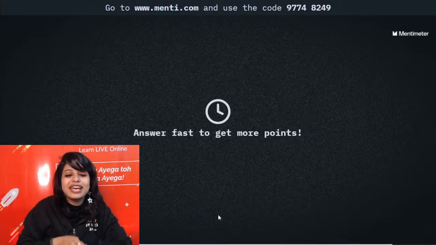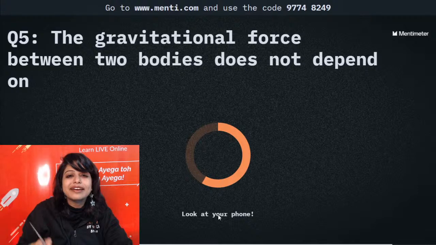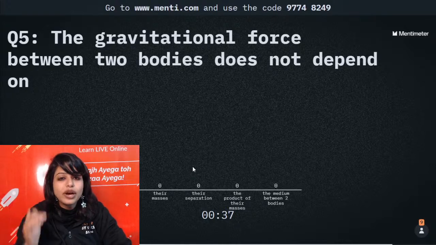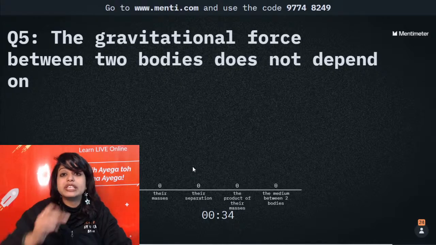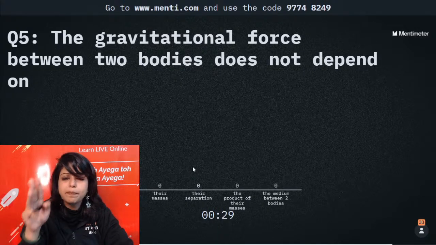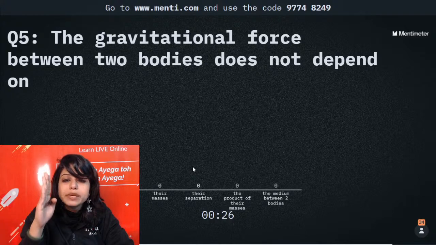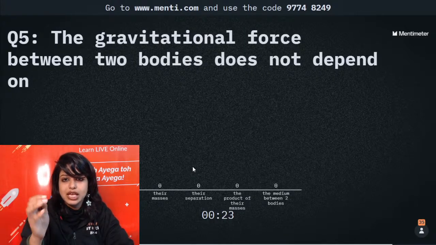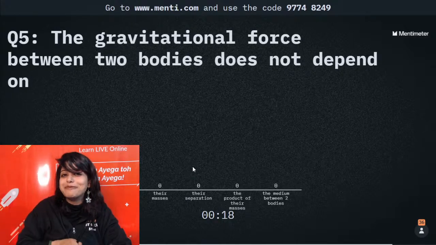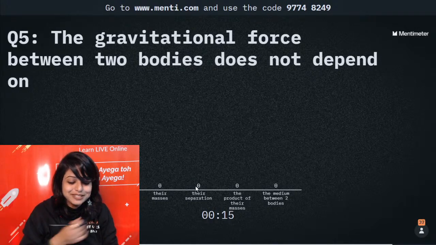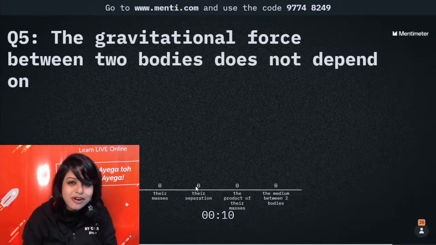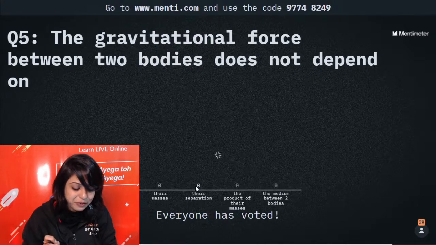Question number 5 of 5 on your screen now. The gravitational force between two bodies does not depend on what? Their masses, their separation, the product of their masses, or the medium between those two bodies? Which thing does the gravitational force not depend on? People, if you do not give me 100% here, do something, come on. I told you I'm going to give you the easiest question, but I want to see 100%.